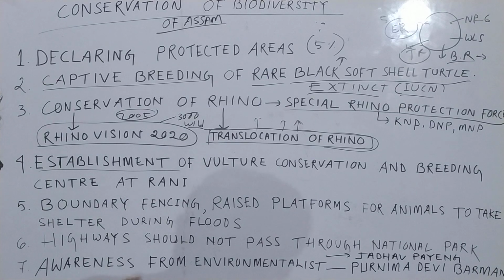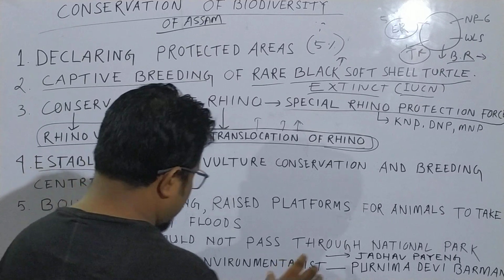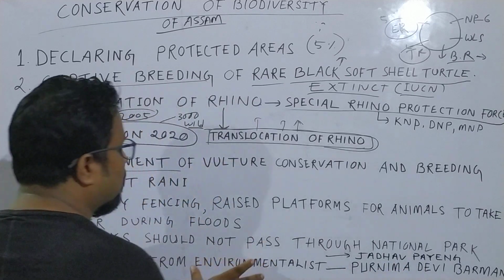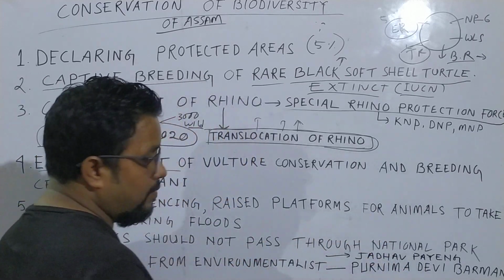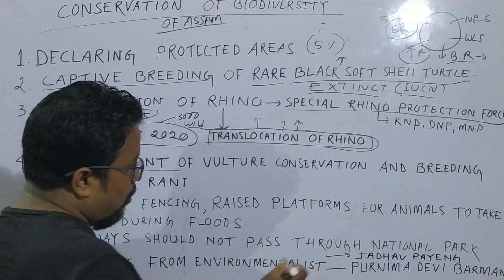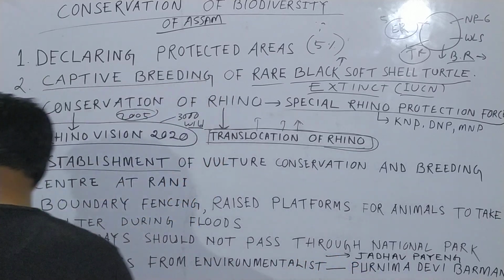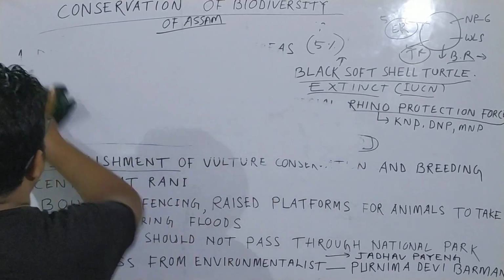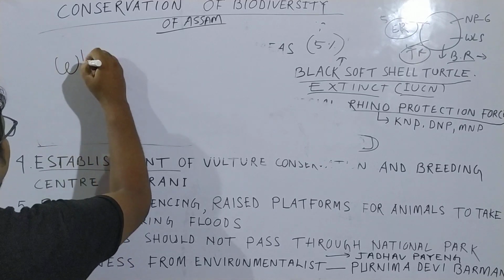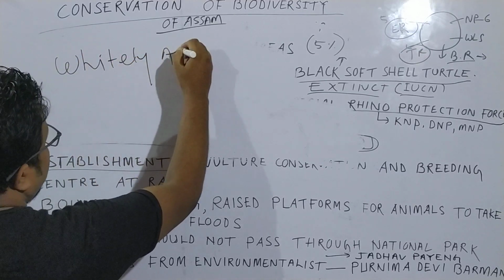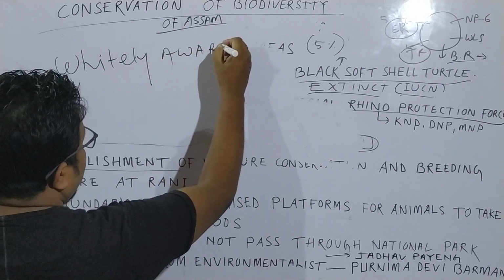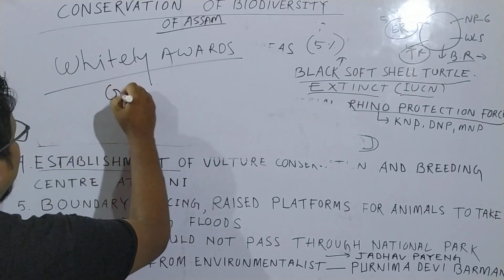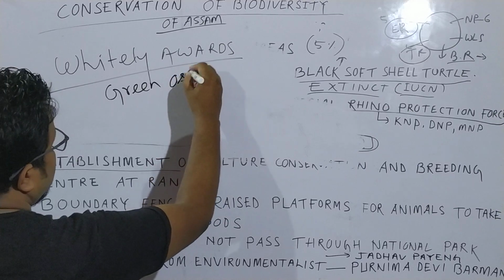Now, awareness from environmentalists, and we have already heard about Purnima Devi Burman. She is one of the famous environmentalists from Assam, and she got the Whitley Award. The Whitley Award is known to be the Green Oscars. It is a very prestigious award.